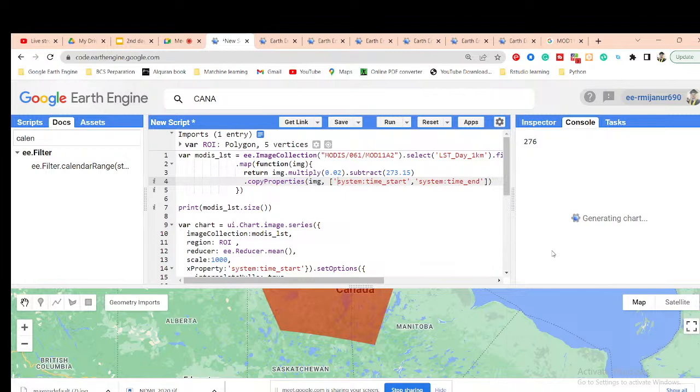So surface temperature, Sachin, is a very important aspect from the ESG standpoint, the environment and sustainability standpoint, because that's what people are now looking at.